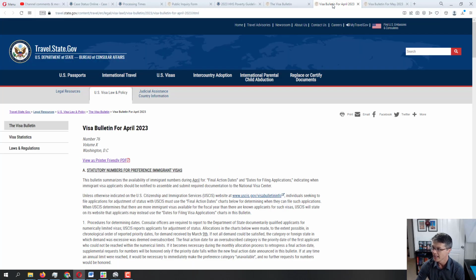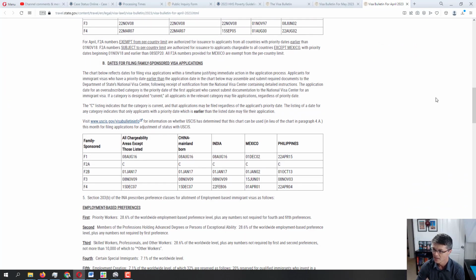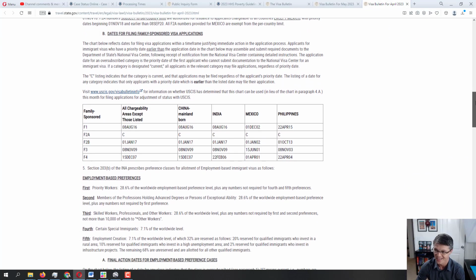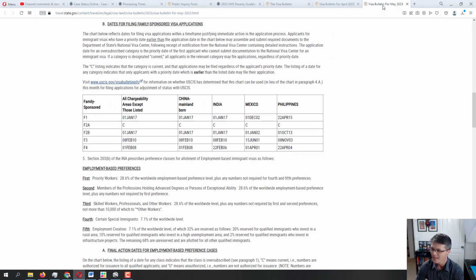So with this brief introduction to what the numbers and the graphs represent, let's go to April now, and I'm going to scroll down on the same level as here. We'll start with graph B. We'll talk about the priority dates first, and then we will move on to the documentarily qualified final action dates after that. As you can see, they're on the same level. So let's start with what changes we have from April to May. Let's start with the F1.